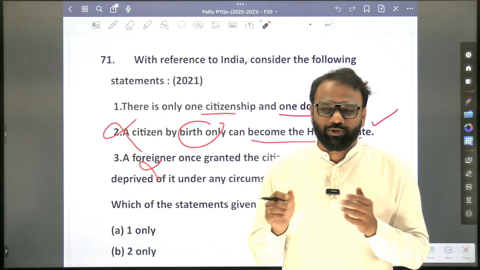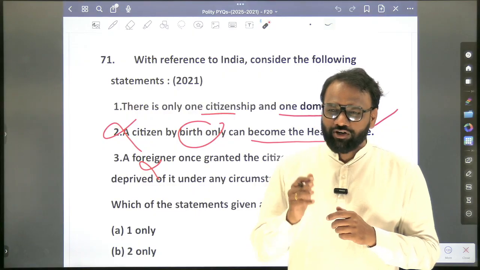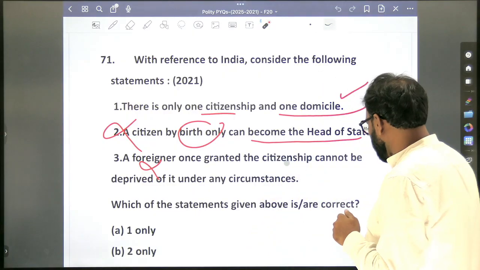Just superficially we will go through each and every line. If you go through everything, then almost these 3 months you have to spend only on citizenship. Such a complex topic it is. Retaining the information and all is very complex.